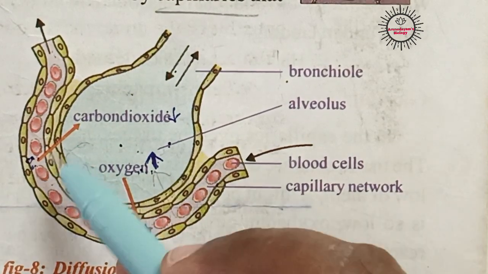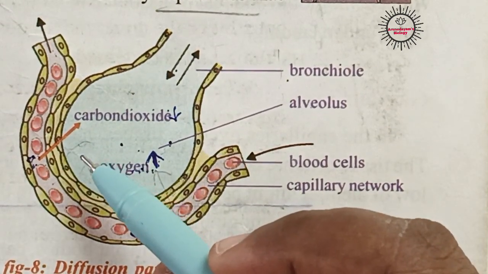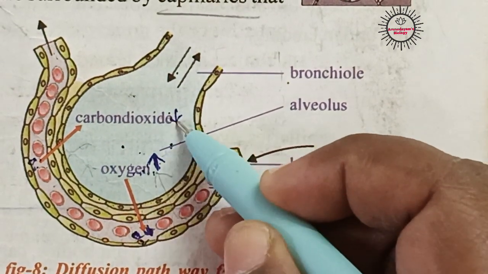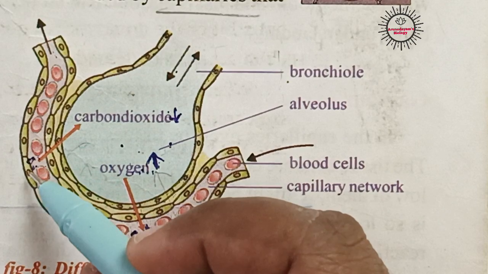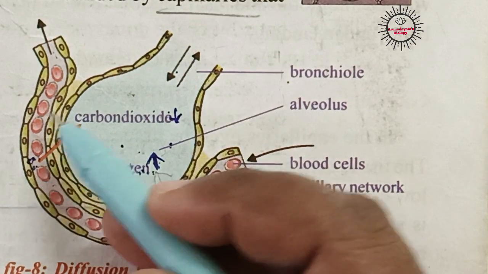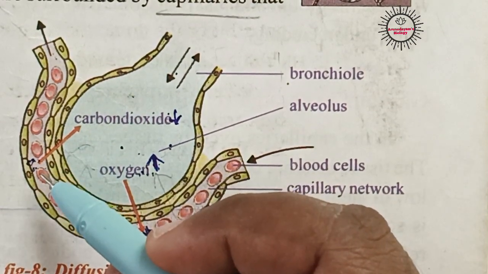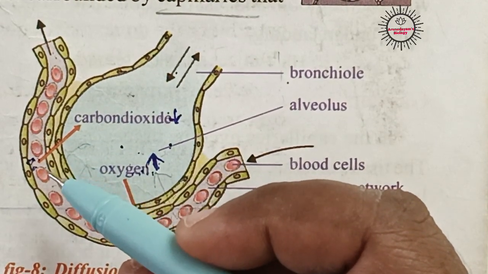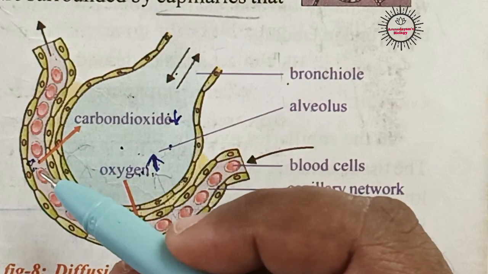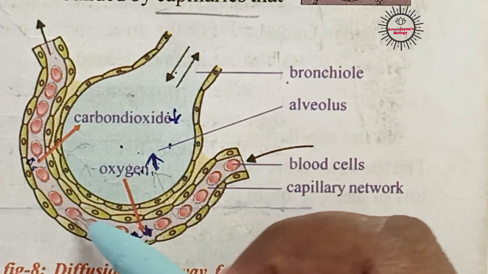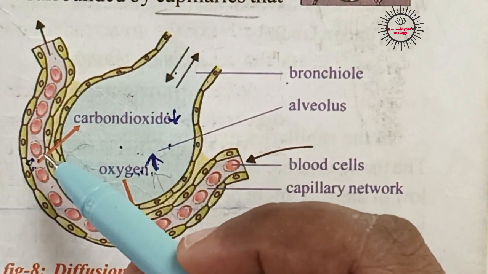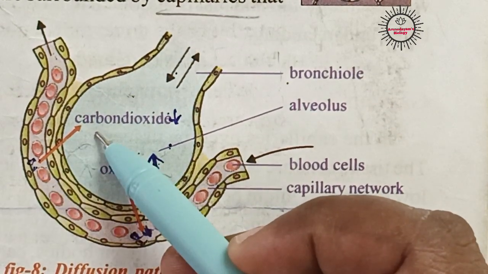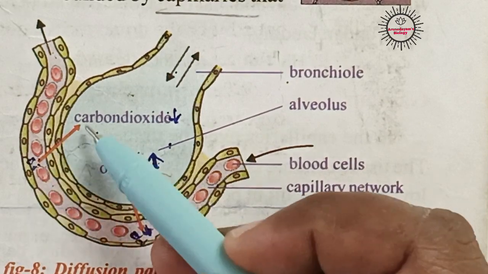At the same time, carbon dioxide also exchanges here. The concentration of carbon dioxide in the alveolus is actually less when compared to that present in the blood. So the blood contains more carbon dioxide. Why? Because we have learned that during respiration, during the breakdown of food material along with energy, carbon dioxide is produced, isn't it? So carbon dioxide concentration is more in the blood. So diffusion takes place. That means the carbon dioxide moves from higher concentration to lower concentration, that means from the blood vessel to the alveolus.